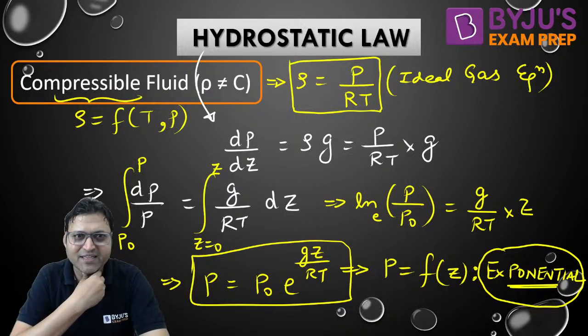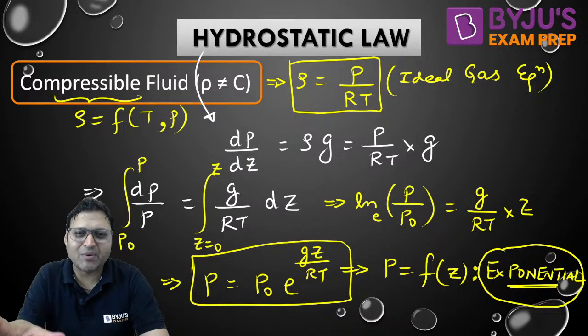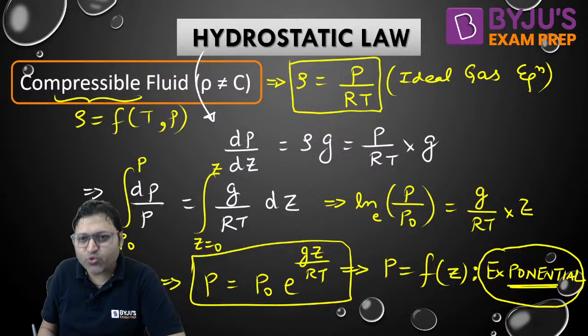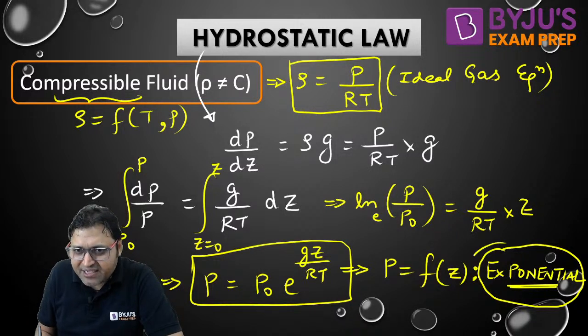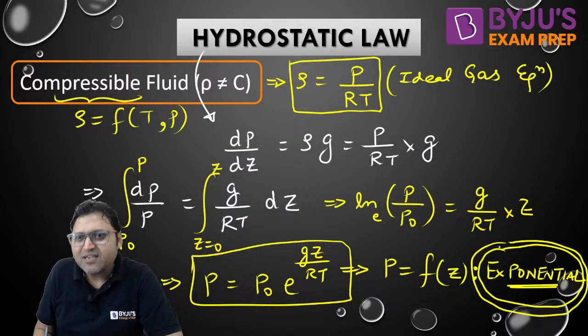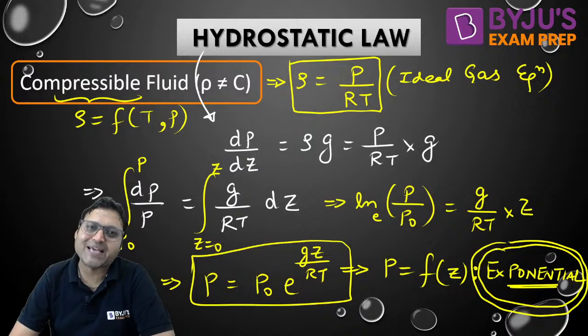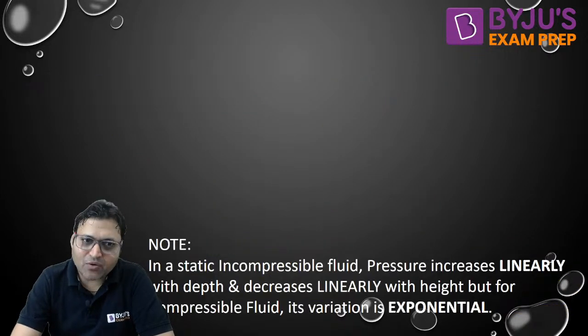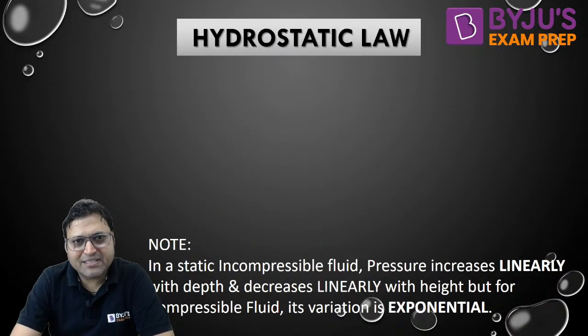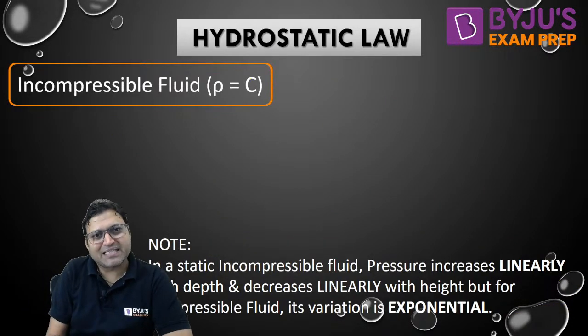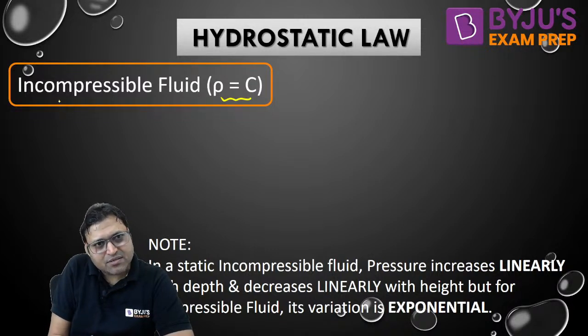Can we proceed further? We are not going to discuss the compressible fluid as such. I just wanted you to understand the nature of variation of pressure with vertical distance, be it height or depth. Now, if we talk about incompressible fluids, liquids are incompressible. Density is constant.